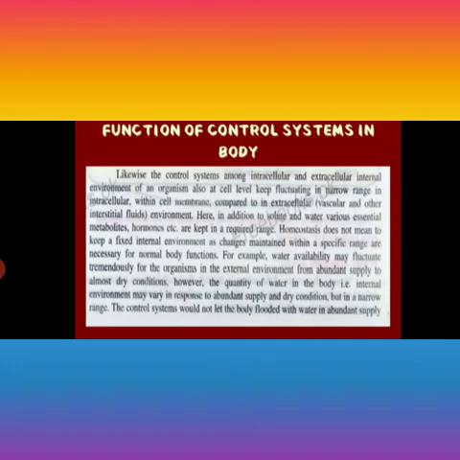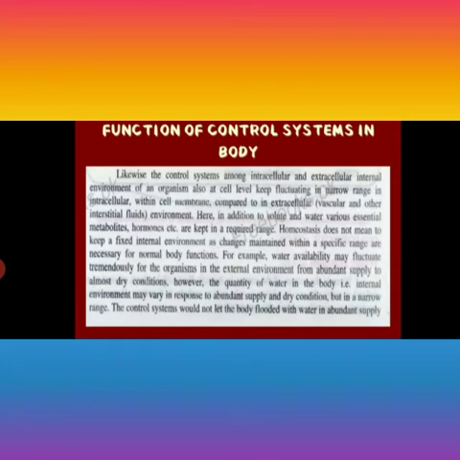For example, water availability may fluctuate tremendously in the external environment, from abundant water supply, as I told you in the example of freshwater organisms, to almost dry conditions. However, the quantity of water in the body, that is the internal environment, may vary in response to the supply.